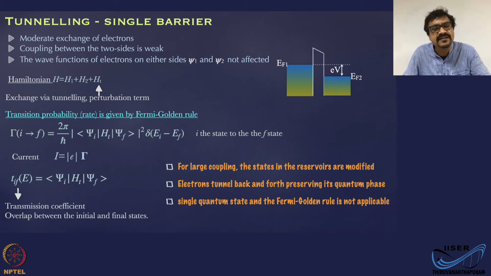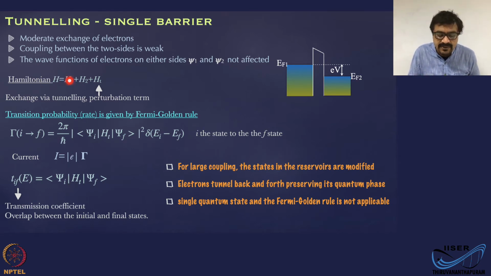What that means is the wave functions of electrons on either side, which are psi1 and psi2, are not very much affected by this coupling. They are still the same. They don't change. The electron states on the source or drain side are not going to change much by this coupling, by this tunneling process. Okay. So in that regime is where we are going to apply all our mathematics or all our concepts.